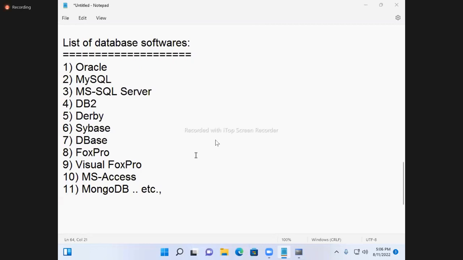So many databases are available. List of database softwares: Oracle, MySQL, MS SQL Server, DB2, Derby, Sybase, DBase, Fox Pro, Visual Fox Pro, MS Access, MongoDB. If you type list of databases in Google, hundreds of databases come up.